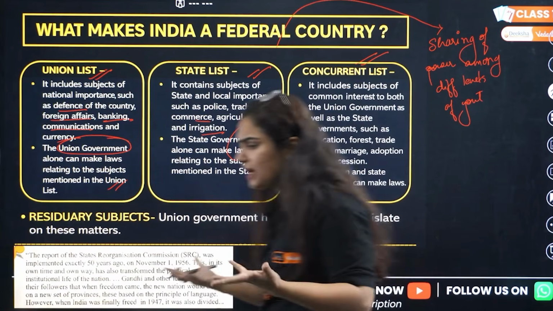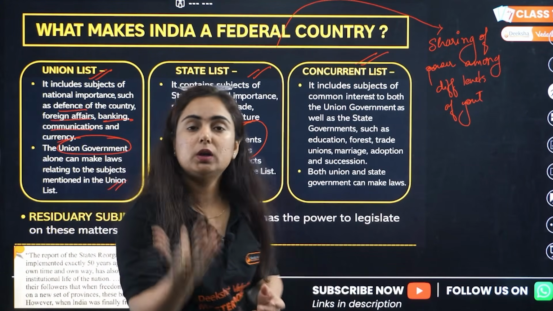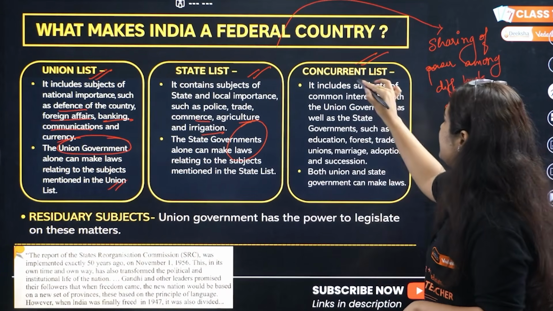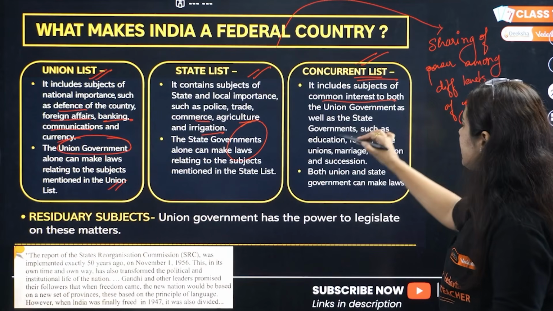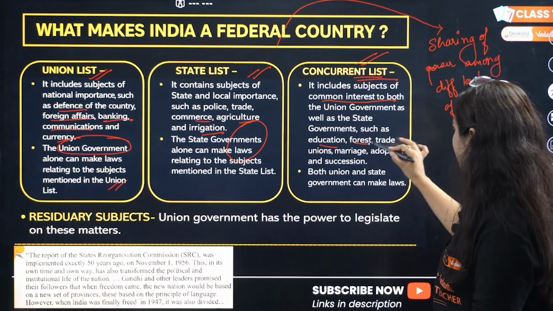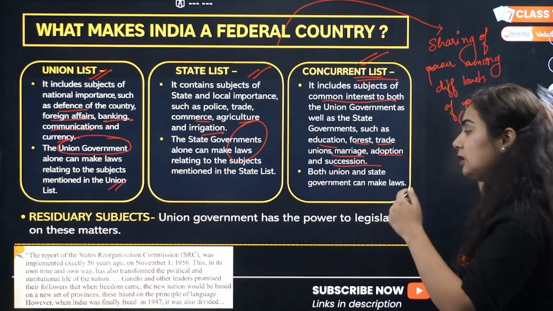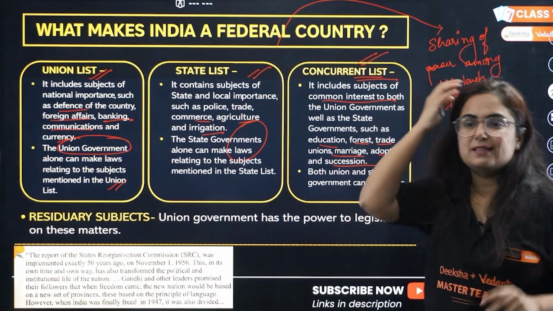So there were topics in which the decision making of both the governments was required, like union also and state also. Hence we made a list, that's the concurrent list. Subjects of common interest are there, such as education, forest, trade, marriages, adoption, succession. So who makes the law in that? Both union as well as state government makes the law.